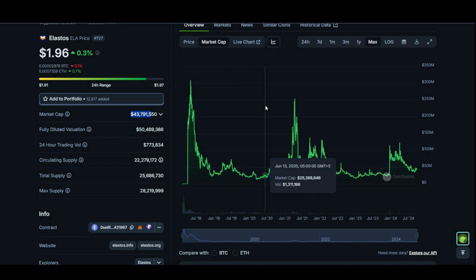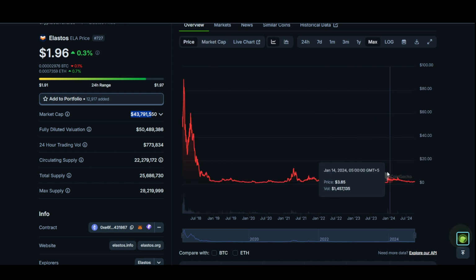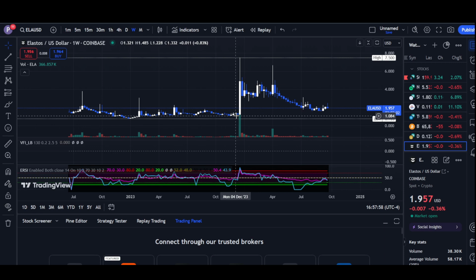So if you look at its history, we have a big leg here, again here, and again here. So from my perspective, from the looks of it, it means that this coin does see pretty big pumps on a regular basis. So if you look here, we have a pretty good correction and it goes up. So I think we are into the correction as of now. So I think after correcting, we'll most likely end up hitting $1 or even below $1.